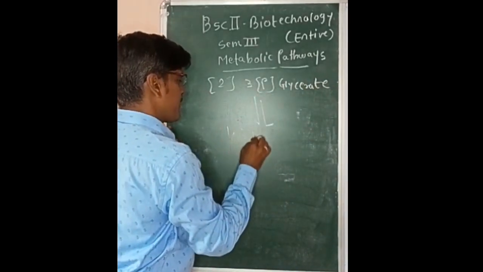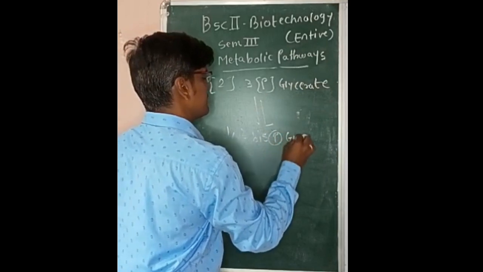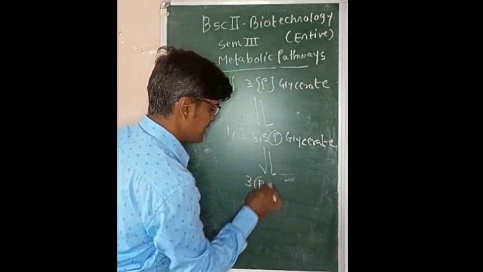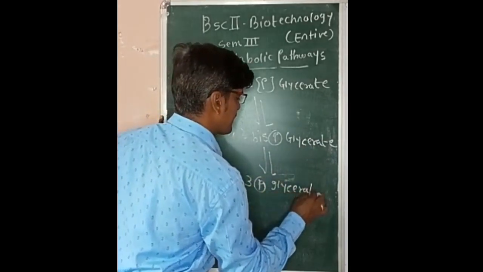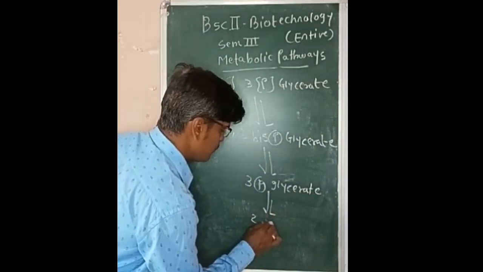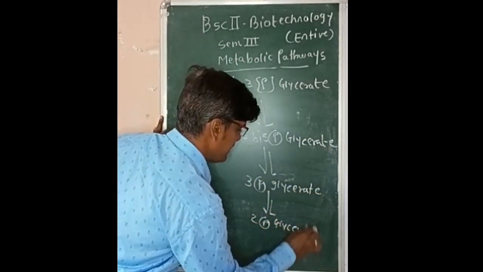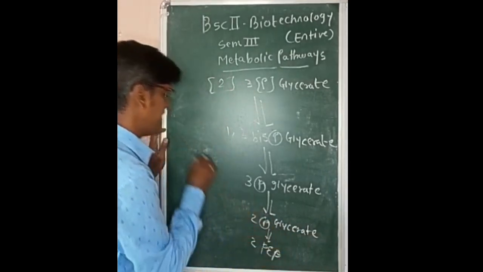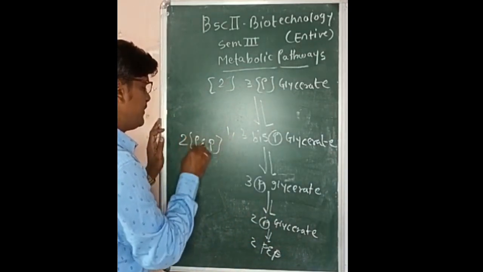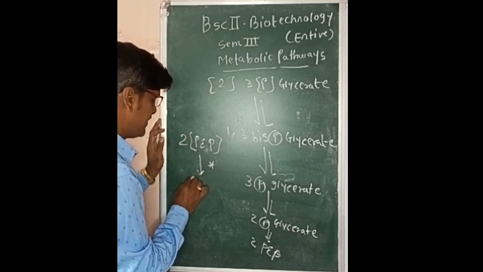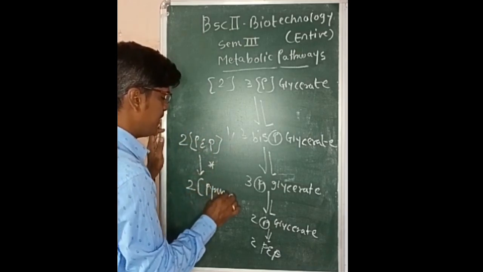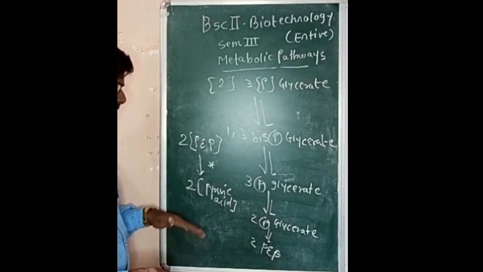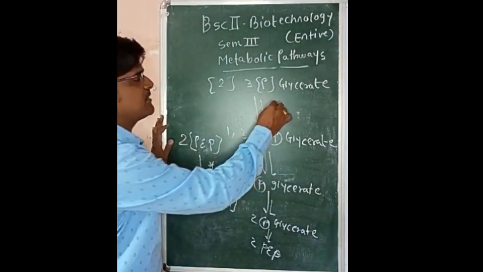which are further converted to 1,3-bisphosphoglycerate. Now this 1,3-bisphosphoglycerate is again further converted to 3-phosphoglycerate. This 3-phosphoglycerate is converted to 2-phosphoglycerate. Lastly, this 2-phosphoglycerate is converted to 2 molecules of phosphoenol pyruvate. And lastly, these 2 molecules of phosphoenol pyruvate, by an irreversible reaction, are converted into 2 molecules of pyruvic acid, which is a 3-carbon compound. So this is the way by which 6-carbon glucose splits into 2 molecules of 3-carbon structure.